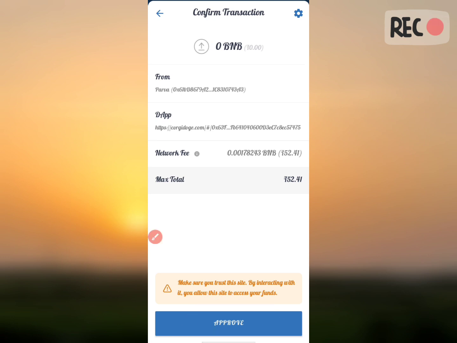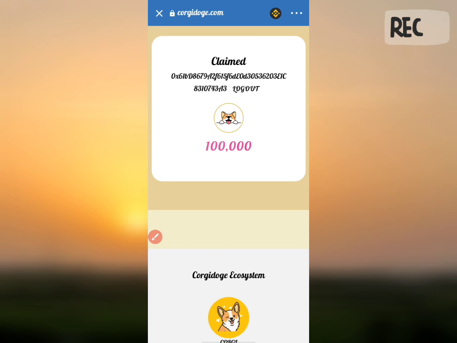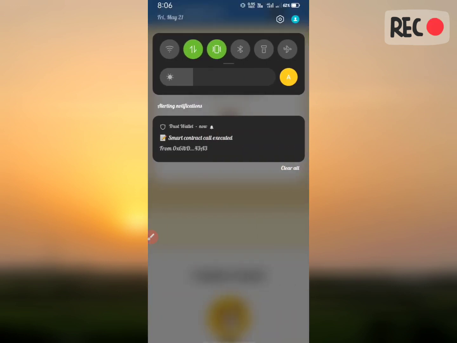After that your 1 lakh coins of Doge Kurgi coin will be claimed here. So you paid just 52 rupees, then you got 1 lakhs of coins here. I'll go back to my wallet and show it here. Once after that you will get a notification like this: smart contract call executed. That means your coins transaction has succeeded.